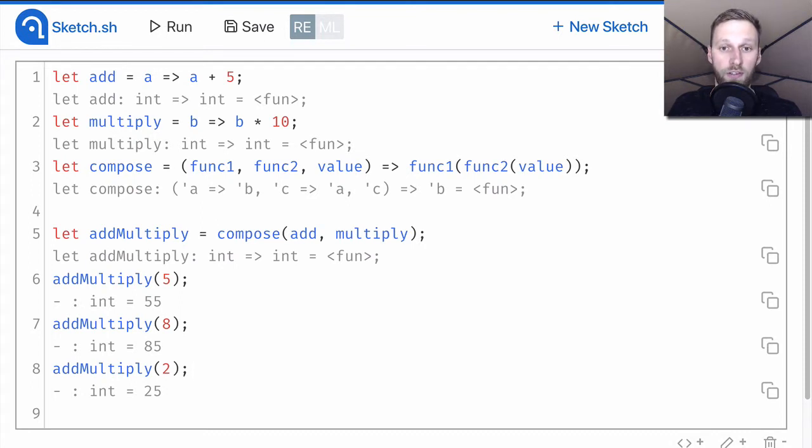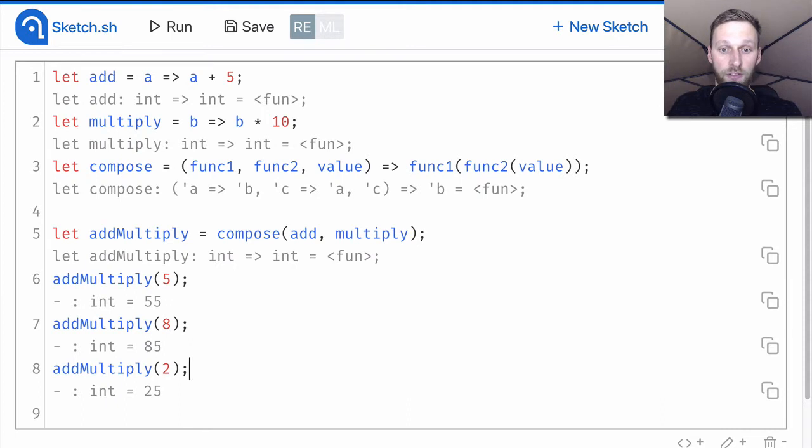We need to always make sure that types of composed functions are compatible. In other words, we need to make sure that the result type of the first function is compatible with the parameter type of the second function in the composition, and so on.